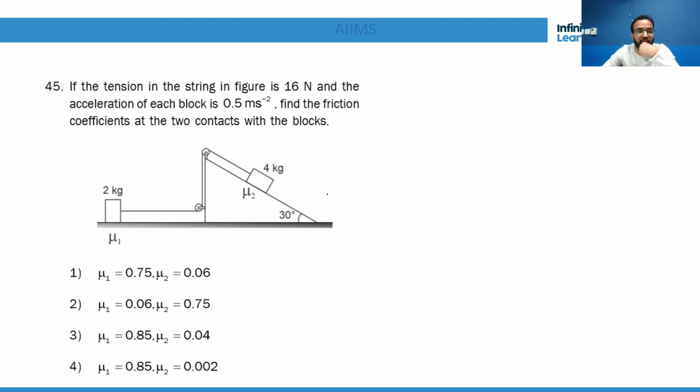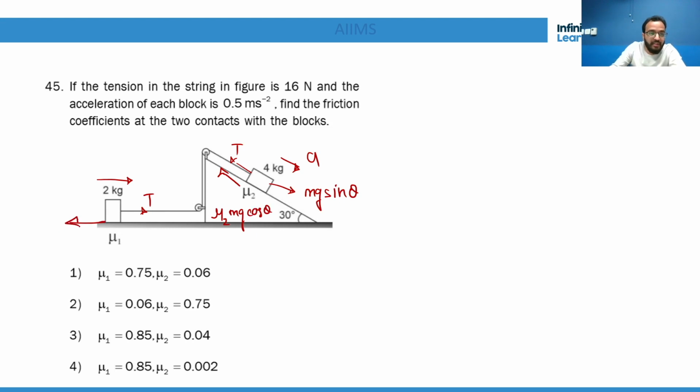Again, find the friction coefficients at the two contacts of the blocks. If the tension in the string in the figure is 16 Newton and the acceleration of each block is given, that means this is going down, this is coming here. So this is tension T and this is tension T. It is going down with mg sine theta, and one more force will be mu 2 mg cos theta, and here will be mu 1 mg.